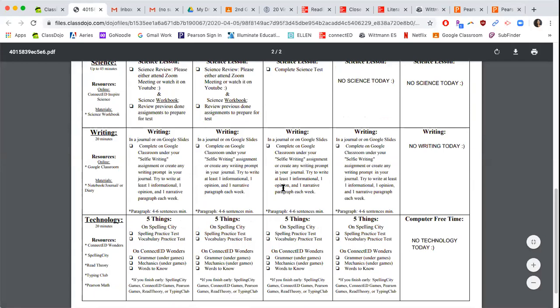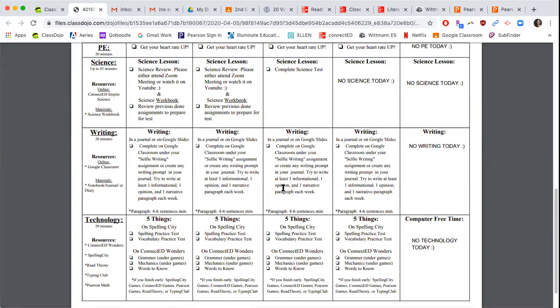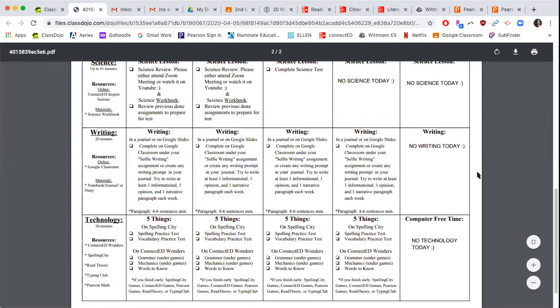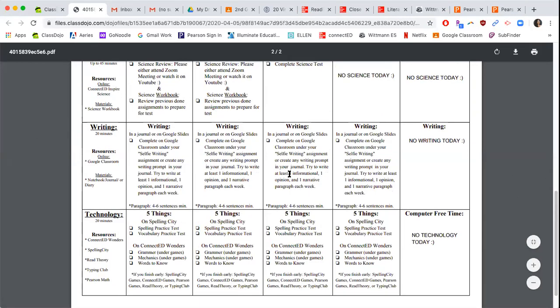Again, complete either in Google Classroom under your selfie writing assignment, or create any writing prompt in your own journal or notebook. Try to write at least 1 informational, 1 opinion, or 1 narrative each week. Okay, make sure your paragraphs are 4 to 6 sentences minimum.